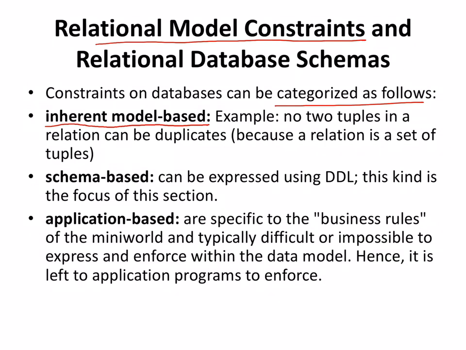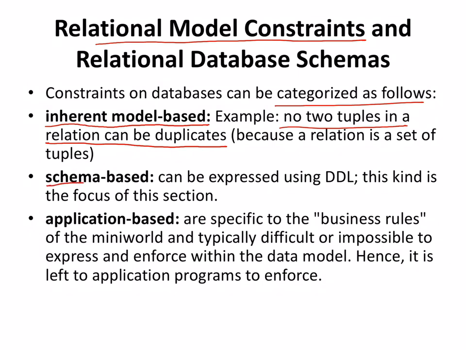That means, what is the example that has been given? No two tuples, as in two rows, can have the same value. Obviously no two rows should have the same value. If they have the same value, then why do we write it separately? We could have had only one row representing it. What's the point in having more than one with the same values? So these are default constraints on any particular database.